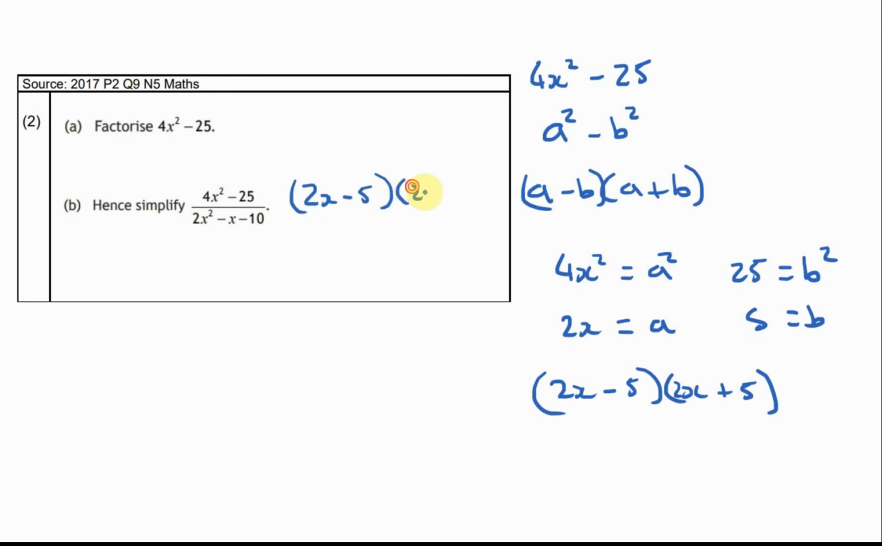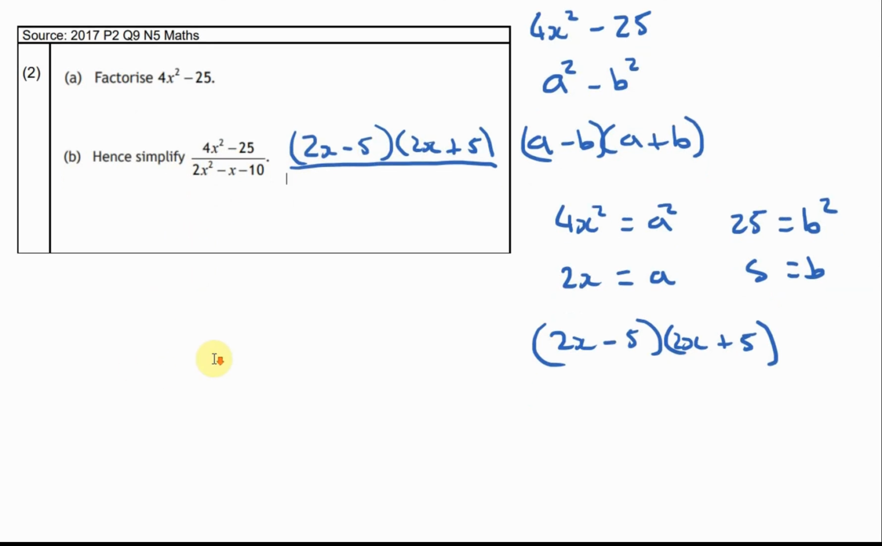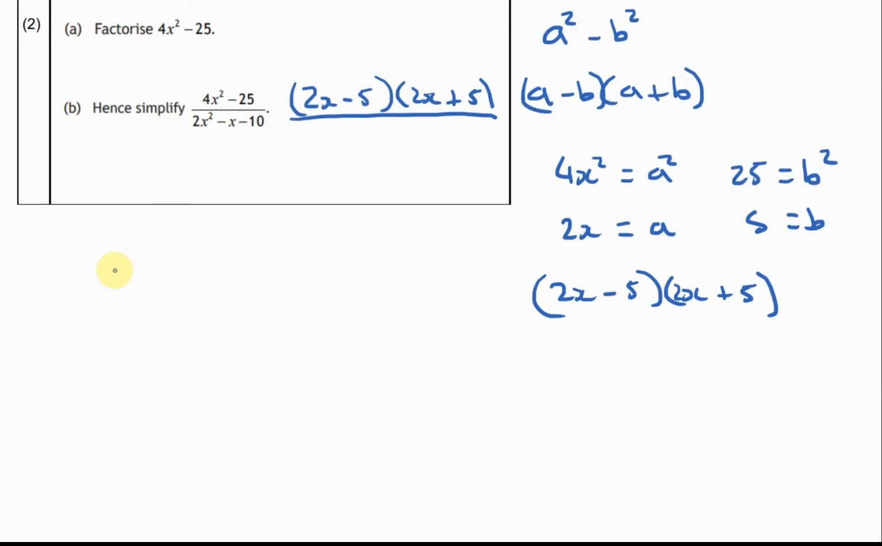That's fine. But they're actually giving us a little clue, right? If they want us to simplify this, something on the bottom here is going to have to equal this. So I know when I go to factorise this, one of the brackets is going to be that. Okay. So they're giving us a little clue. But this is our more difficult trinomial. Okay, so 2x squared, take away x, take away 10.